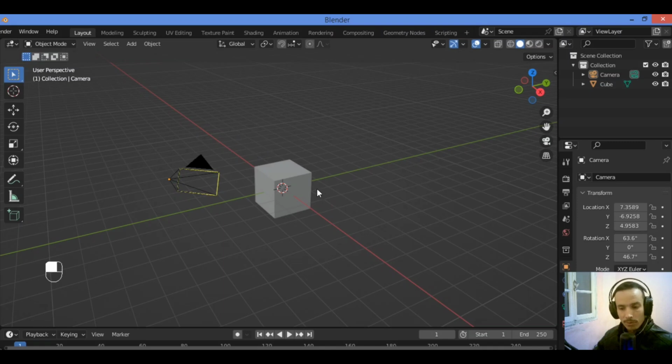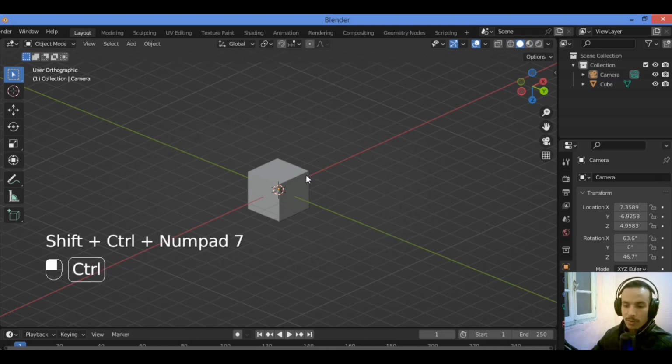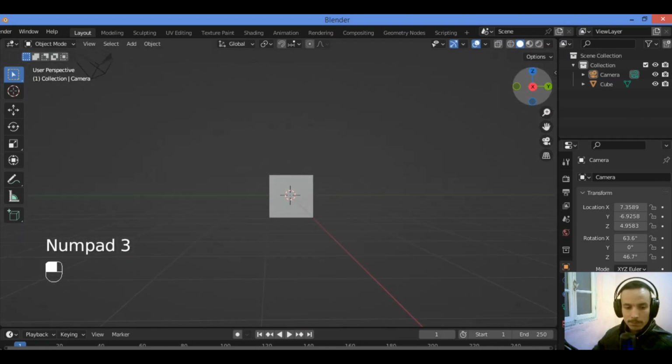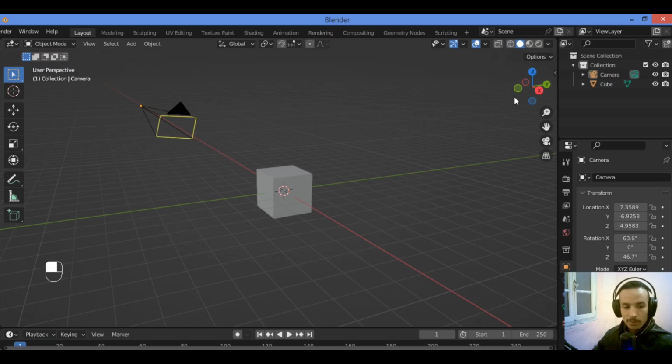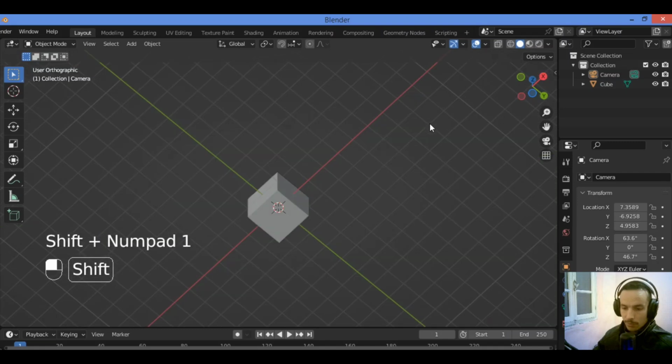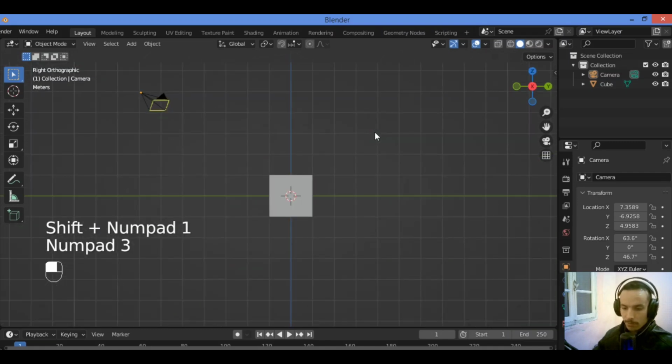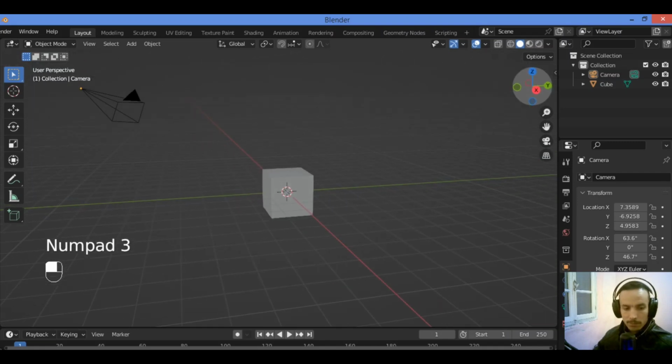To align the view to the active bottom of this cube, we need to use Shift Control numpad 7, and to align the view to the active front, we need Shift numpad 1, like this.